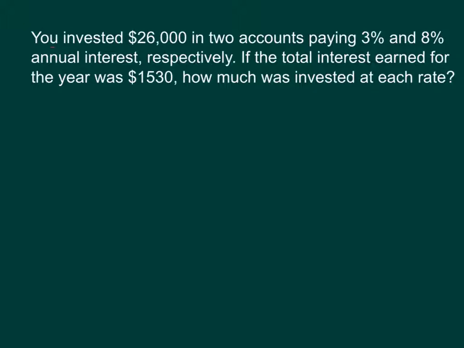We invested $26,000 in 2 accounts. One account earned 3%, and the other account earned 8%. So right off the bat, we've got 2 accounts. We don't know how much we invested in either one of those. So in simple terms, if we invested x in the first one and we'll say y in the second one, we know our total investment is $26,000. We made 2 investments totaling $26,000.